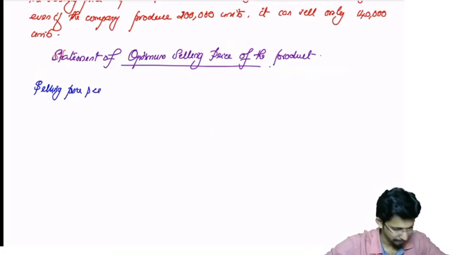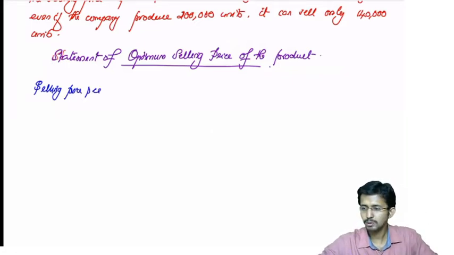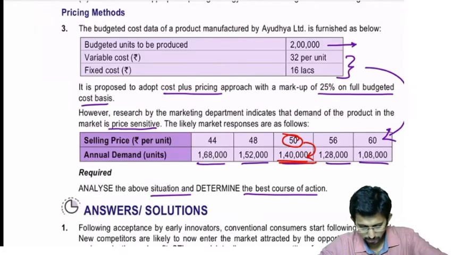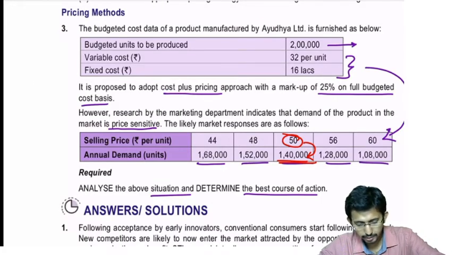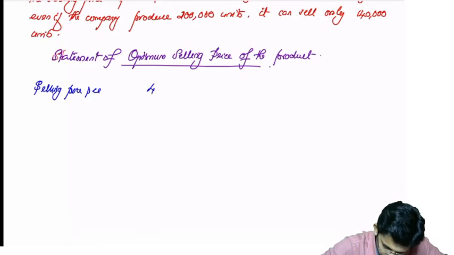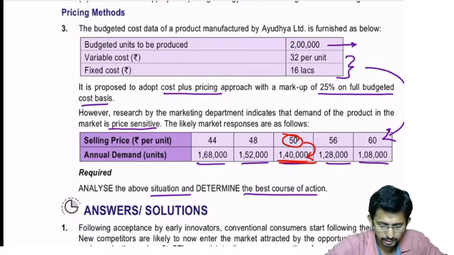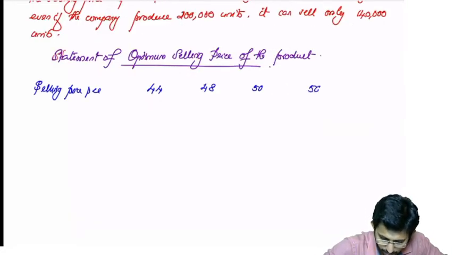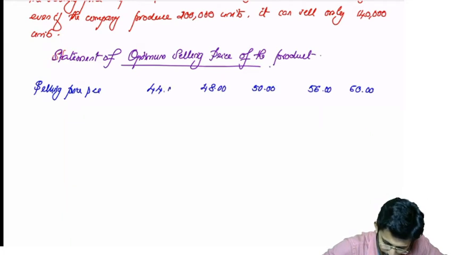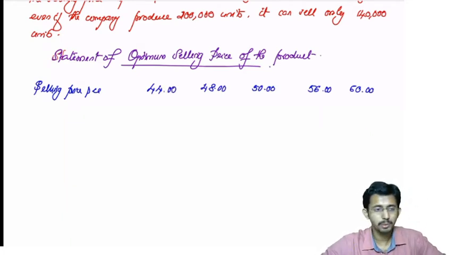Selling price per unit, what was the immediate selling price per unit? Selling price per unit was 44, 48, 50, 56, 60. Okay, then what do you have to do?